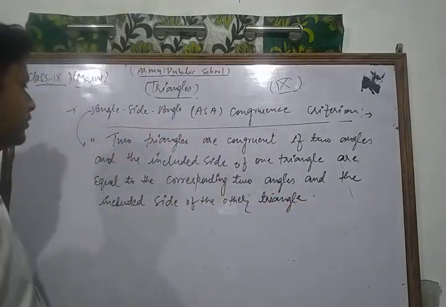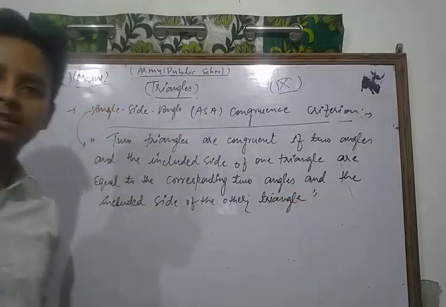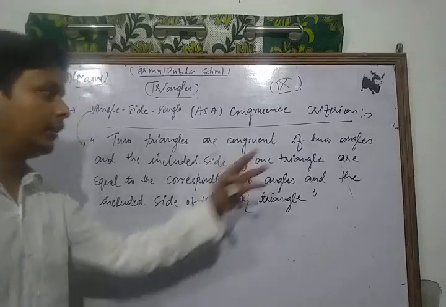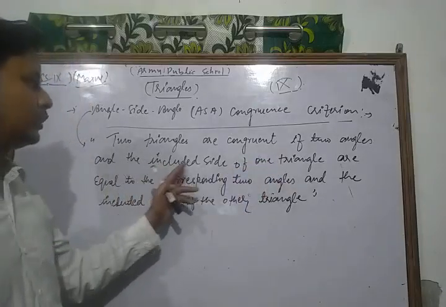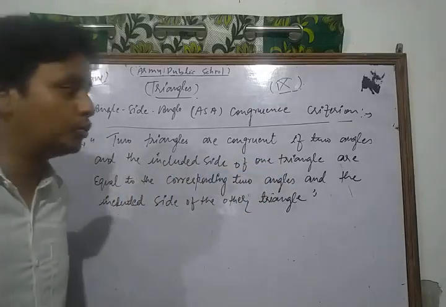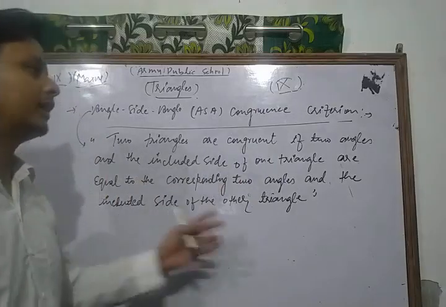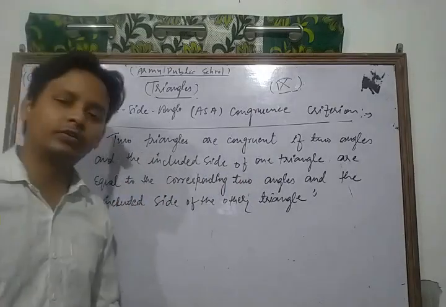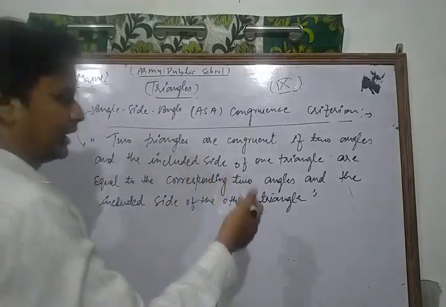This is a very important congruence criterion, angle side angle. Let's see it once more. Two triangles are congruent if two angles and the included side of one triangle are equal to the corresponding two angles and the included side of the other triangle. So let's see with the help of a figure.